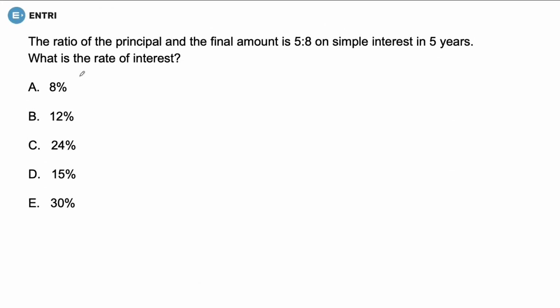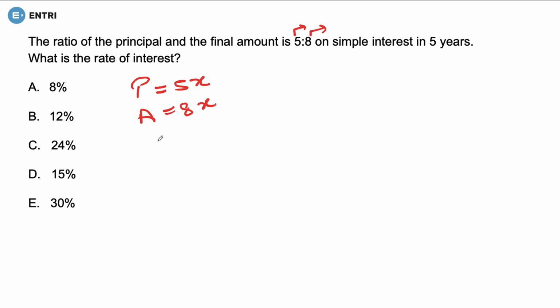Next question is, the ratio of the principal and the final amount is 5:8 on simple interest in 5 years. What is the rate of interest? Now, we can do one thing. We can assume principal as 5x, therefore amount would be 8x, and we have taken this because they have already given us the ratio between the principal and final amount, 5:8. So if I am taking principal as 5x, that means amount would be 8x, isn't it?